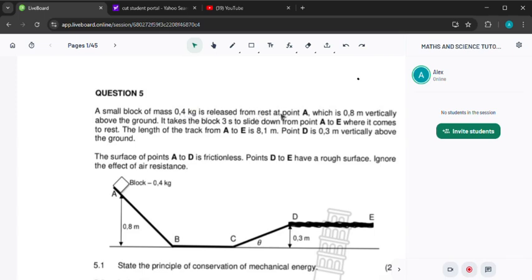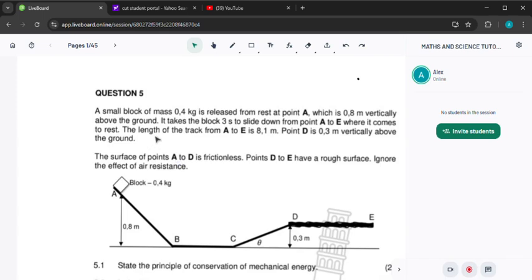At point A, which is 0.8 meters vertically above the ground. So what is that 0.8 meters? That is our height, right? To be more specific, that is our initial height. If we are looking at the paths A to B, A to C, and also A to D.